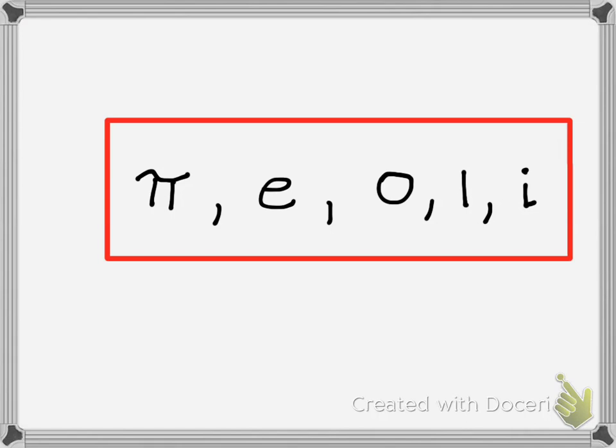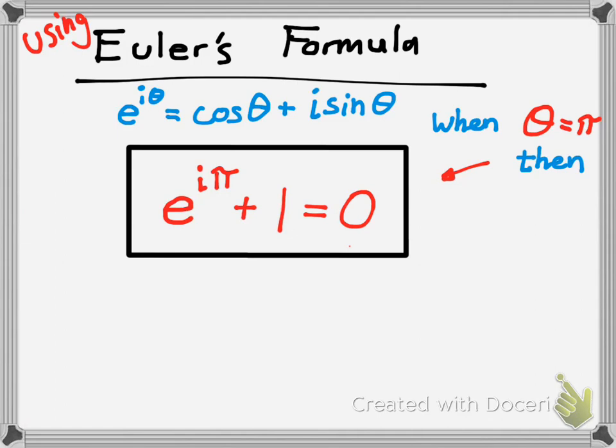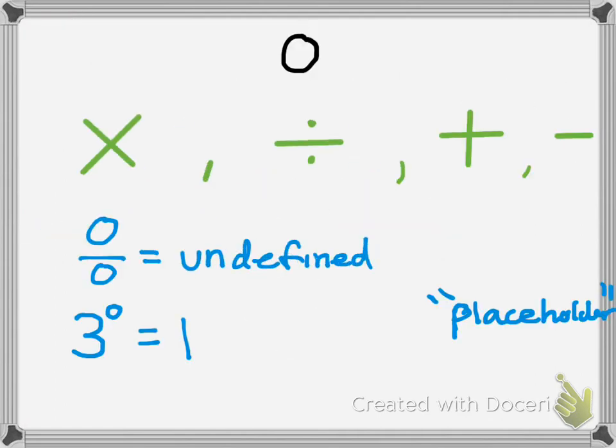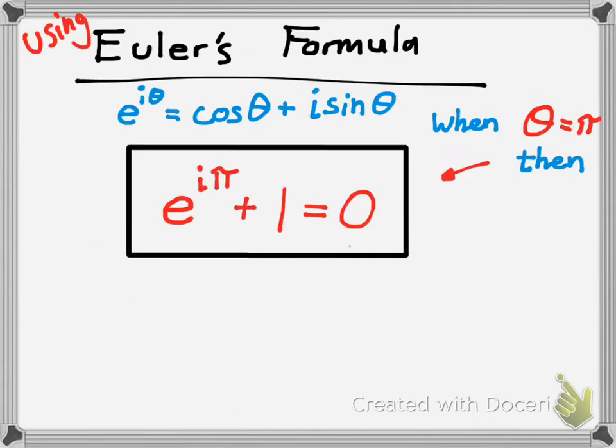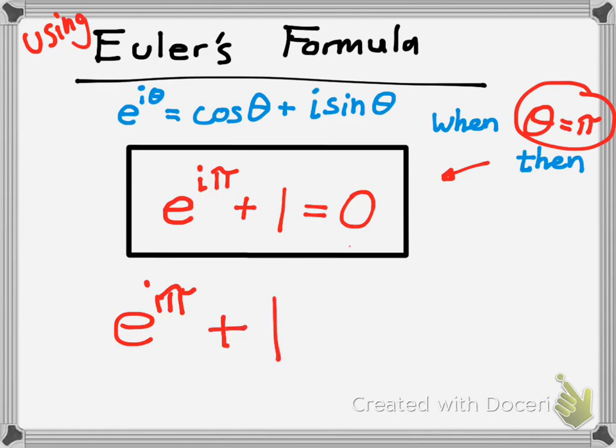Now, one more thing to summarize, or to add a little kick to the video here. Using Euler's formula, not method. Actually, e came from Euler. Forgot to mention that. Using this formula he has, when theta is equal to pi, you get this. And check it out: 1, 2, 3, 4, 5. These are all the interesting numbers chosen in this video. How does an exponential function raised to an imaginary number times a number that goes on forever without repeating, plus the number 1, a whole number, equal nothing? Right? Isn't that crazy?